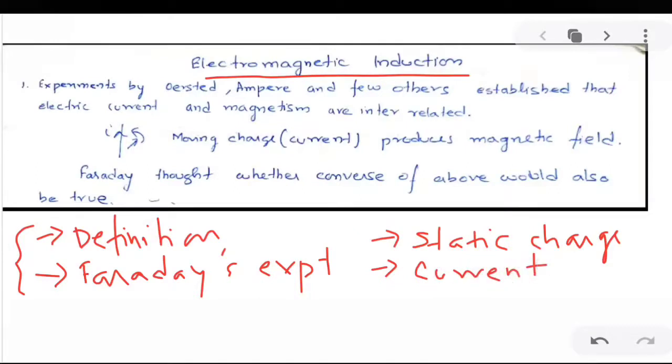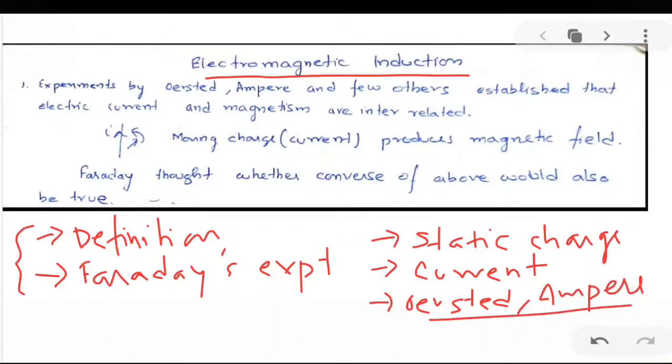Oersted and his contemporaries like Ampere conducted several experiments and established that electric current and magnetism are interrelated.